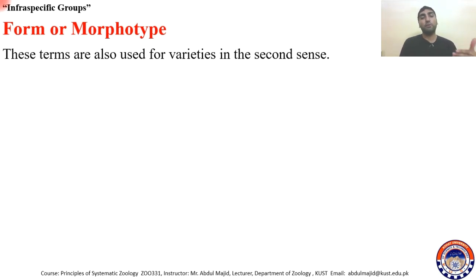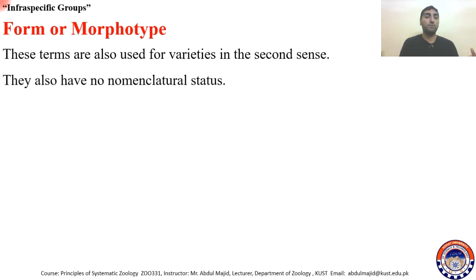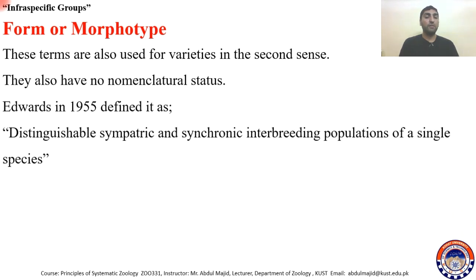These two terms were also used in a second sense for varieties, and they also have no nomenclatural status. Edwards in 1955 defined it as a distinguishable, sympatric, and synchronic interbreeding population of a single species.